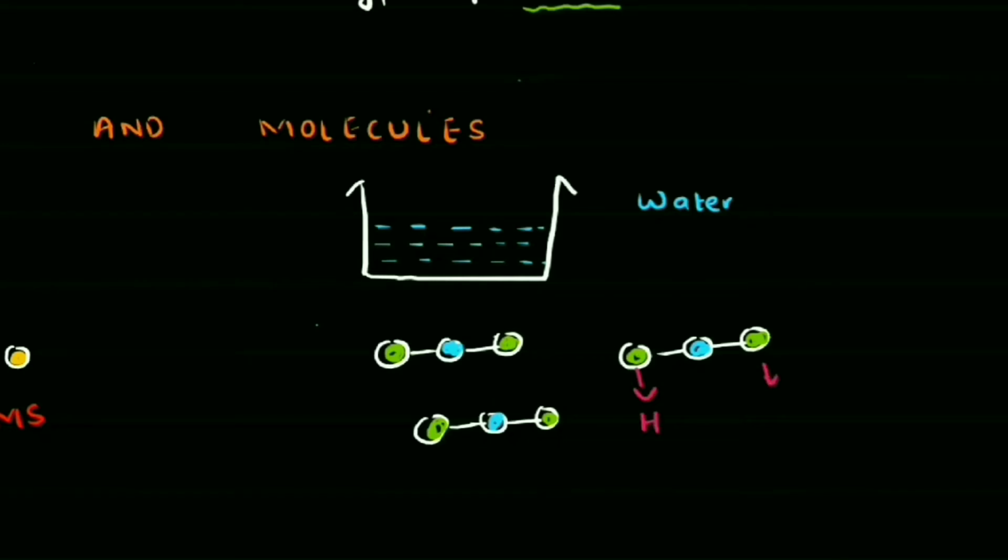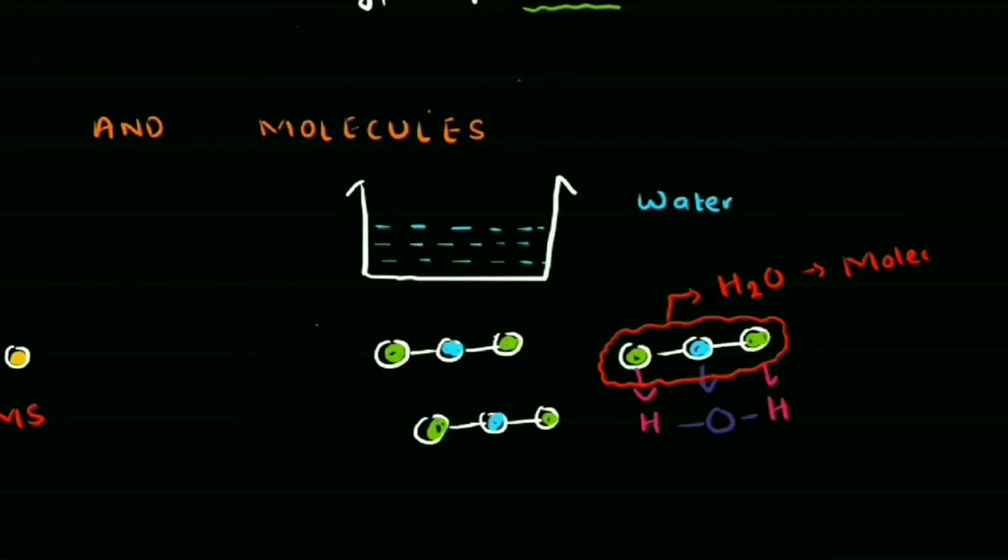This green particle is our hydrogen, and this blue particle is our oxygen. And when you combine hydrogen and oxygen, we get water. So the smallest particle of our compound, our water, is this group of atoms. So we have our hydrogen, two hydrogen, H2, and then we have our oxygen, one oxygen. And this smallest particle of our compound is called molecule.